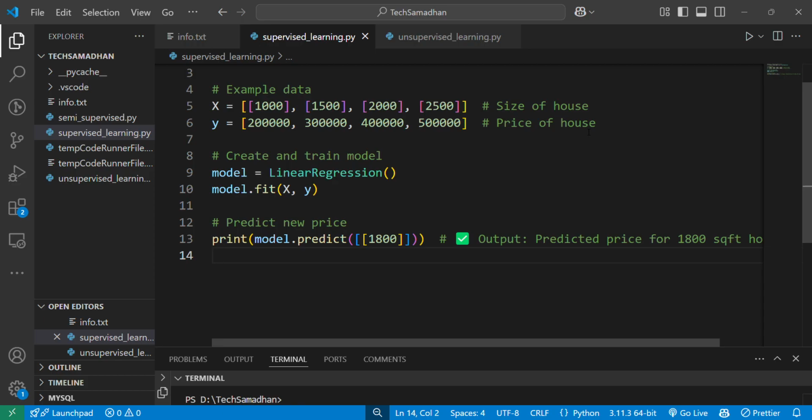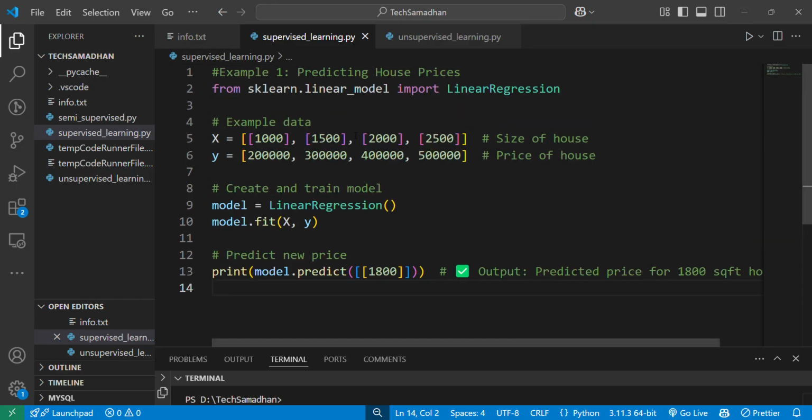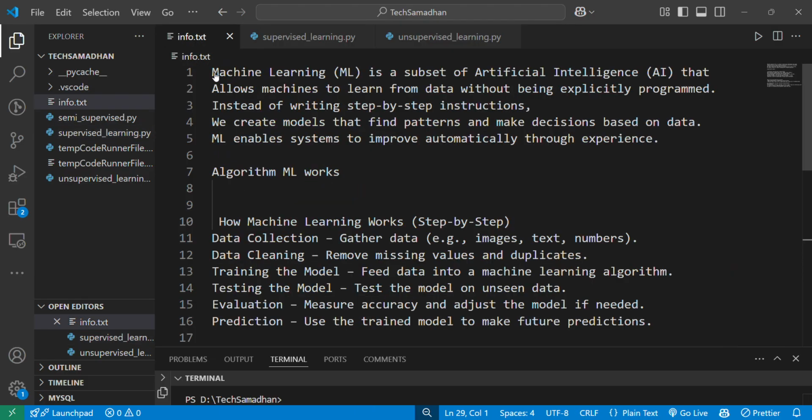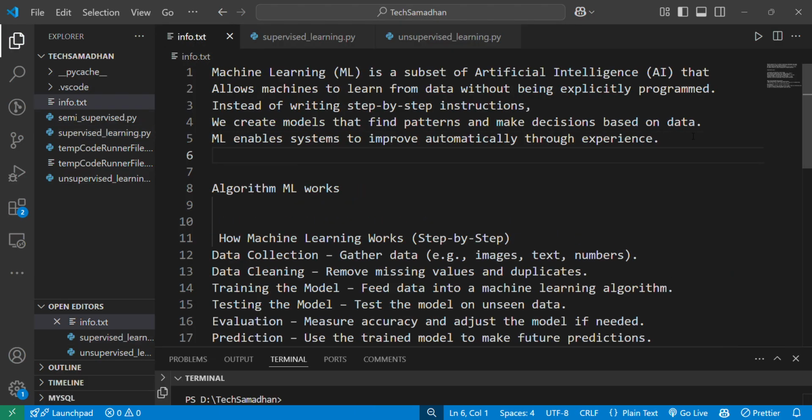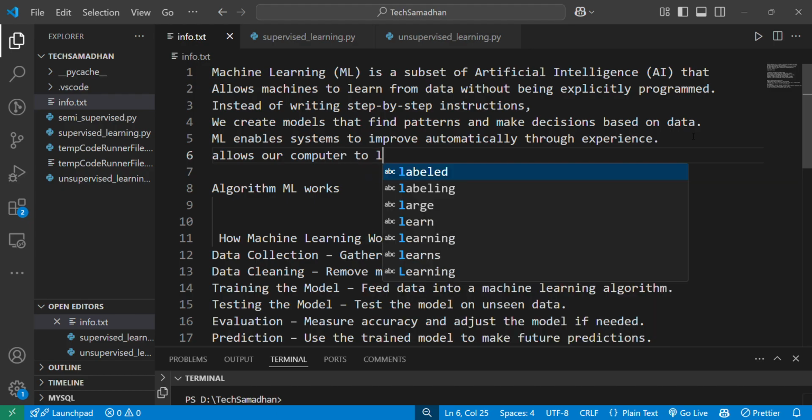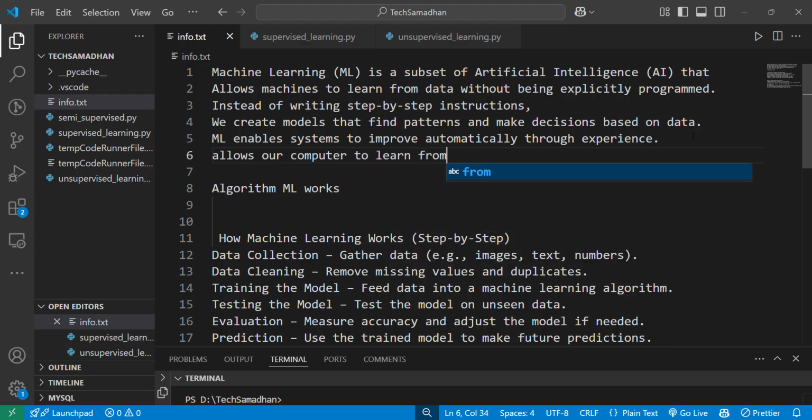So in simpler terms, we can understand machine learning allows computers to learn from data and make decisions or predictions without being explicitly programmed to do so. Whenever we start machine learning, one thing to keep in notice is that machine learning allows our computer to learn from data.